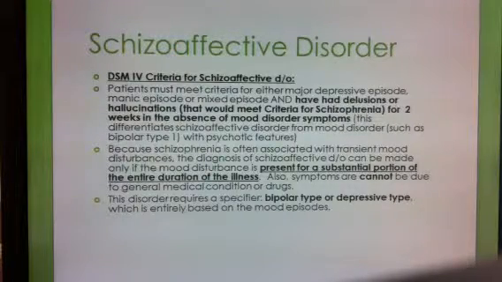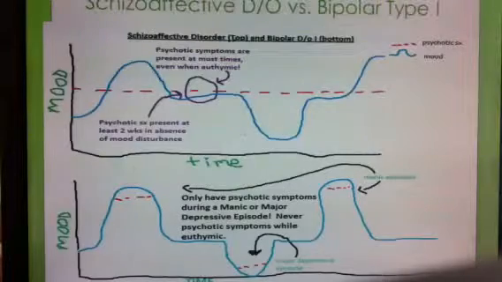You can't just have one transient episode, or little mood symptoms that don't actually meet criteria for mood episodes. Also, like everything else, it can't be due to a general medical condition or drugs. And you have to specify schizoaffective, bipolar type, or depressive type.